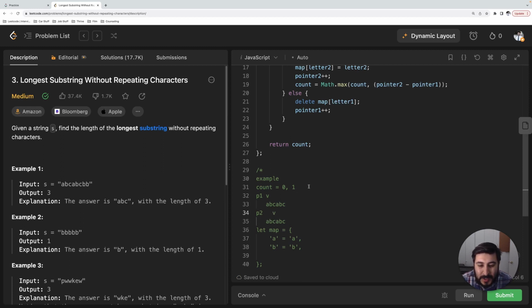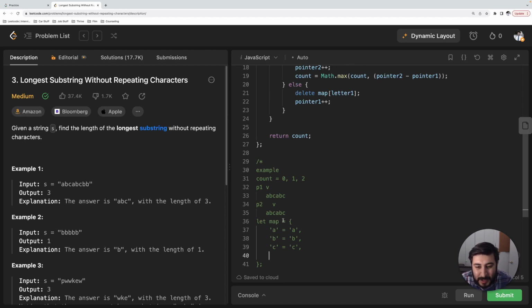So now pointer2 is equal to 0, 1, 2. And 2 minus 0 is what? It's 2, and that is greater than 1, so we're going to stay at 2. And now pointer2 is pointing to C. We're going to go through the loop again. Does C exist? No, it doesn't, so we're going to add it to the map. Okay, now we're going to increment pointer2, and that is equal to 0, 1, 2, and 3. 3 minus 0 is what? It's 3, right? And it's greater than 2.